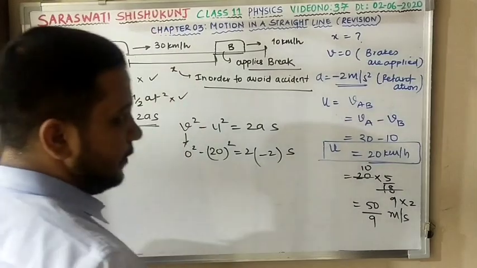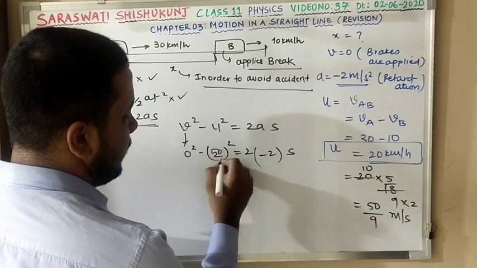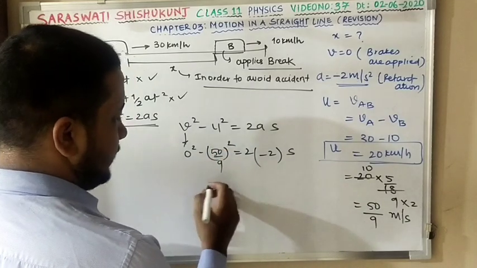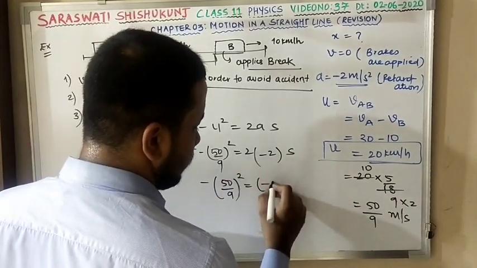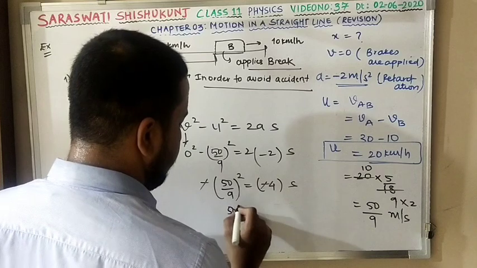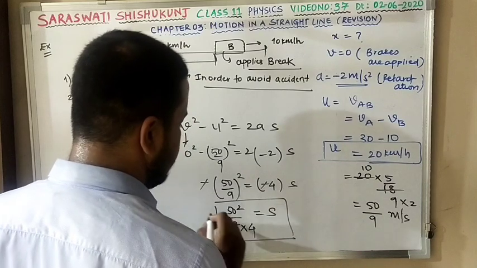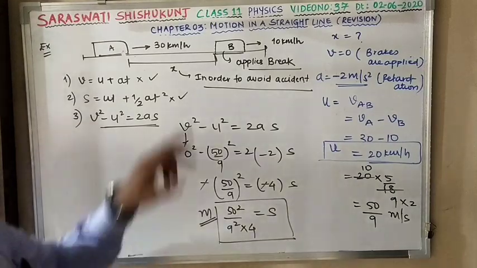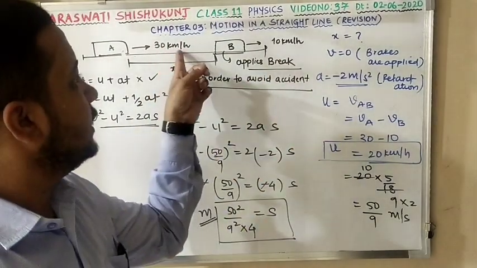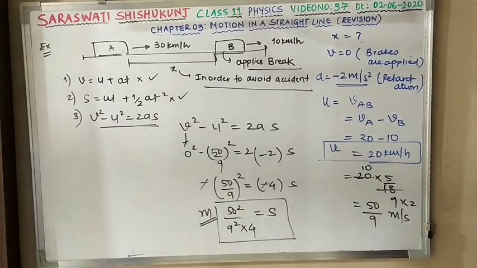So you can substitute over here and you can get the answer. Instead of 20, you will put 50 by 9, and you will get the answer for S. That is minus 50 by 9 the whole square equal to minus 4S. Minus cancels. 50 square by 9 square into 4 is equal to S. This is how you will get the answer S in meters. Hope it is perfectly clear. See, meter per second can also come. I have solved using kilometer per hour, so my answer will be this, using kilometer per hour. Till this clear? Perfectly clear.